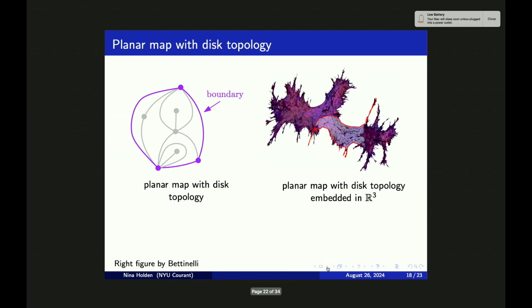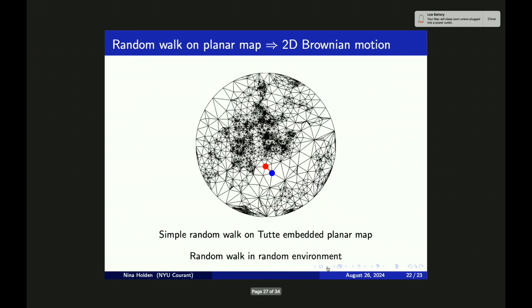Okay. So as a byproduct of the proof, I'm coming back to the problem that I was discussing at the very beginning of the talk. We get that a simple random walk on this planar map converges in the scaling limit to 2D Brownian motion. Here in the figure, we're considering the tree-weighted random planar map embedded via the Tutte embedding, and we're doing simple random walk on it, which converges in the scaling limit to a 2D Brownian motion.